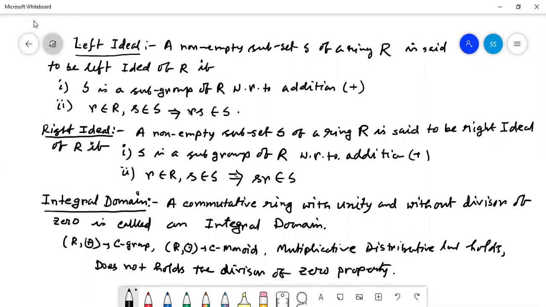If someone has any doubt, please ask me. These are the basic things of ring. With the help of this, we have to solve all those problems which are given to you. It is a very basic thing for you, which is required for a lifetime. So try to understand this. This kind of explanation will not be given in any of your abstract algebra books or discrete mathematics books. That's why I am using this kind of notation and whiteboard. Maybe you are very slow, but you have to learn it. It is your lifelong learning.